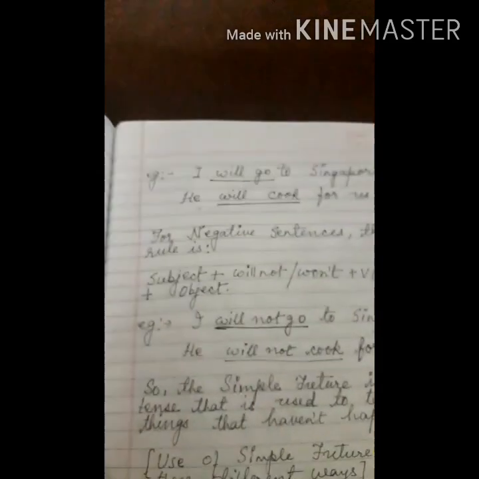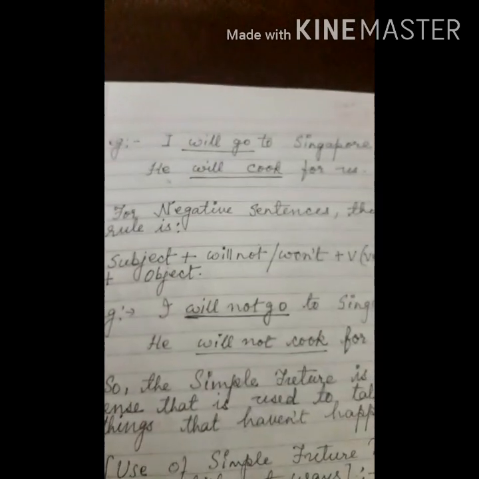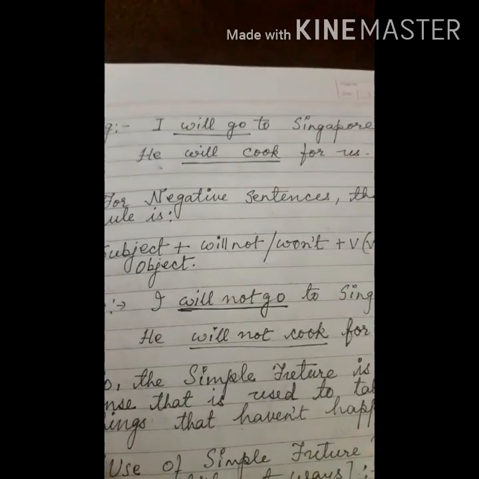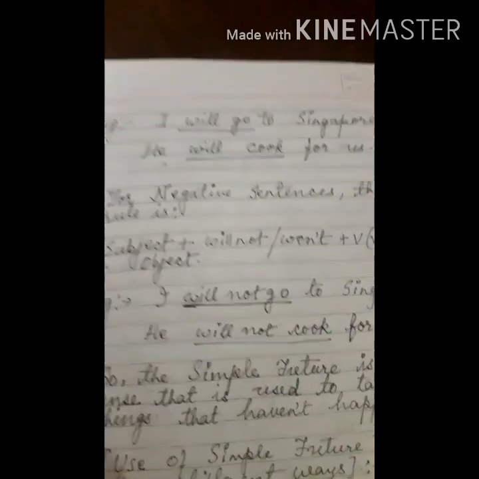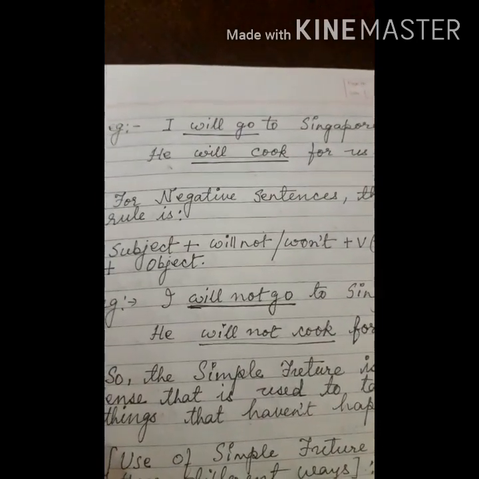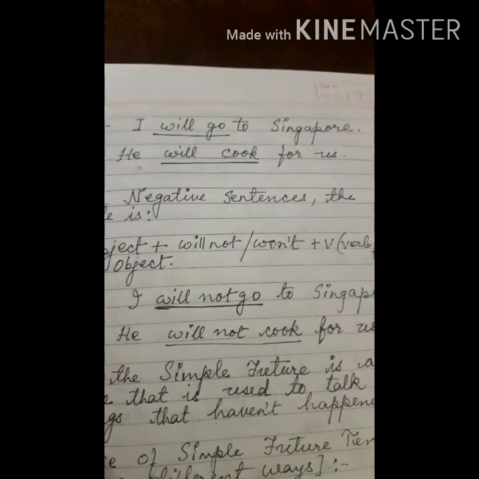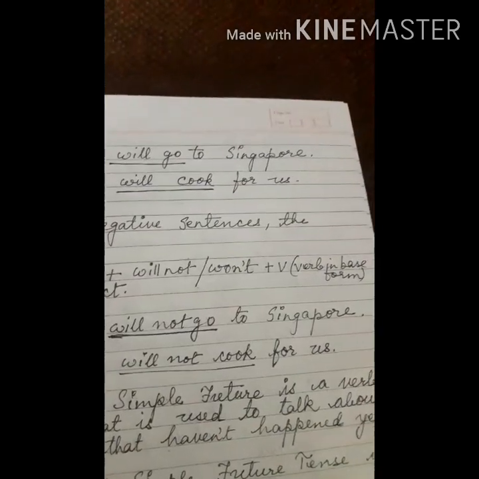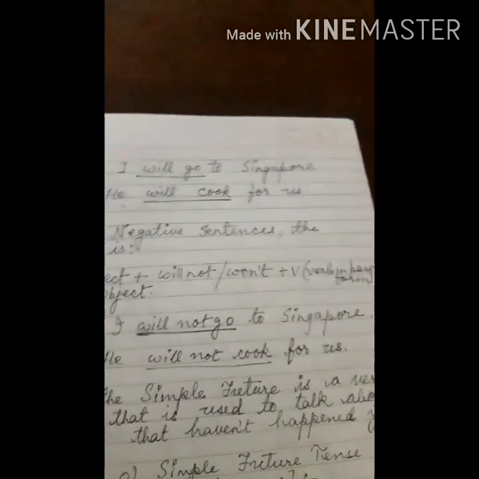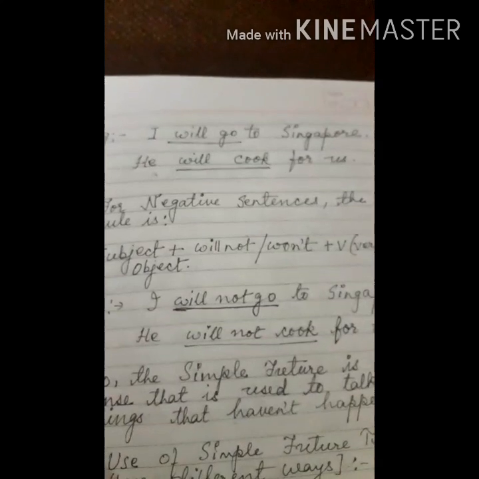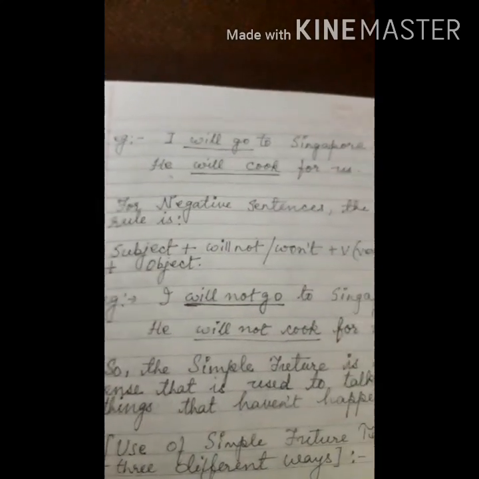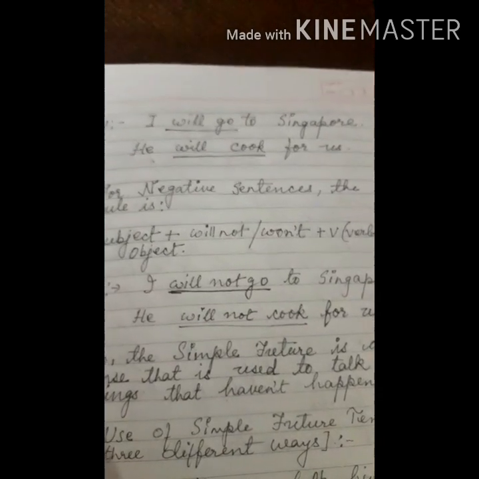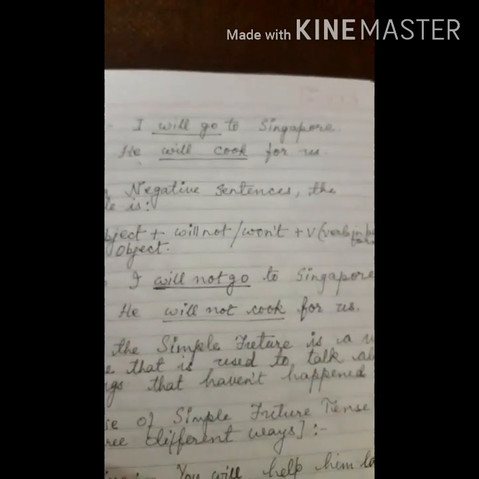For negative sentences also the rule is almost the same, only it is subject plus will not or won't. Generally in place of will not we use the short form won't, then verb in base form. As we have learnt in simple future tense, the verb will always be in a base form, and object. The example is, I will not go to Singapore, the same sentence which we have done in positive form, and he will not cook for us.